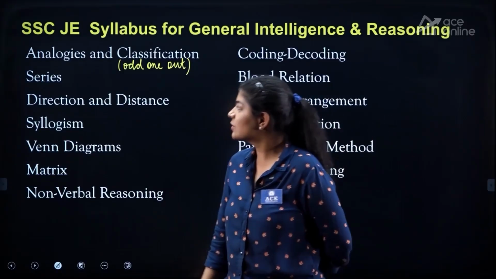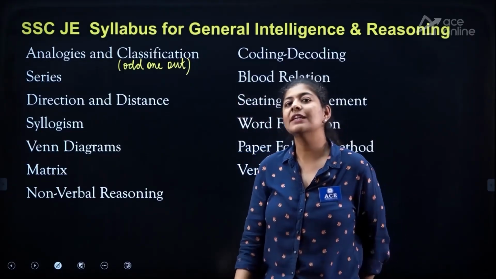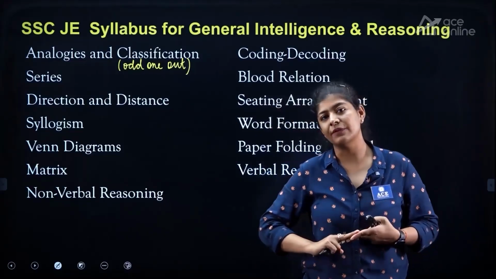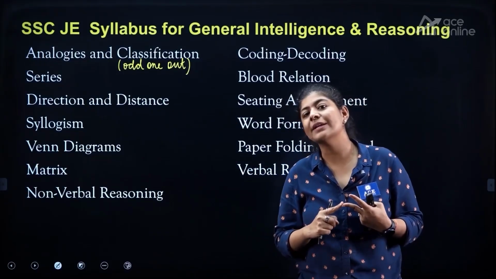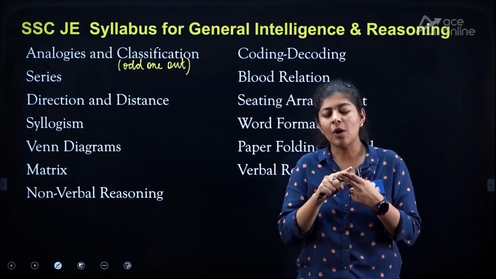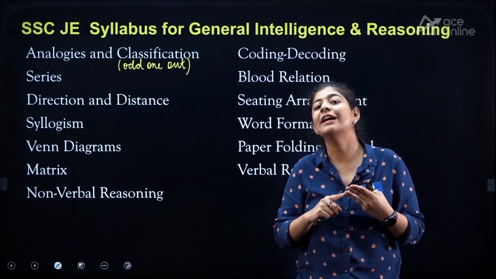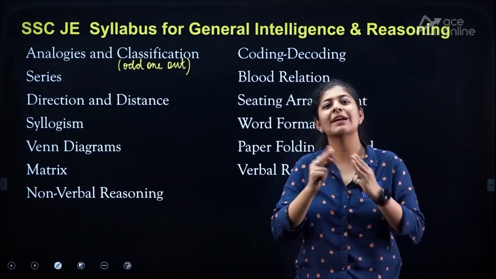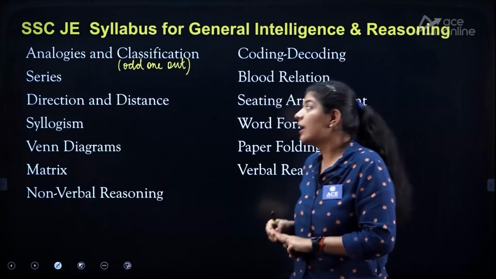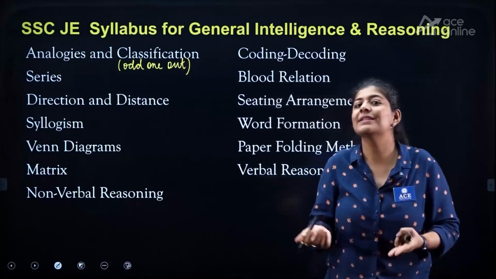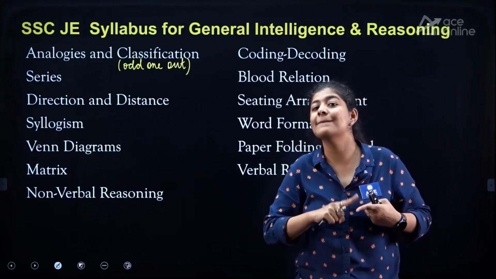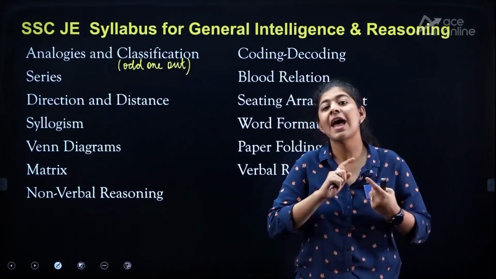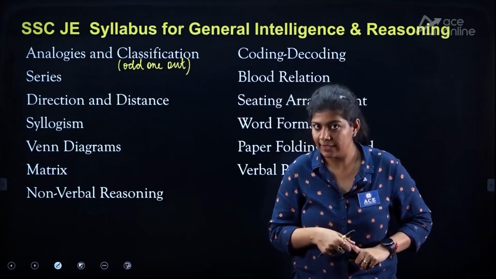The next one is series. In series, we have 2 main bifurcations: the first is alphabetic series and the second is number series. The combination of these two creates an alphanumeric series, which we can consider as a third part. In the number series as well, we can again bifurcate into 2: the first is the missing number or missing series, and the second is the wrong number.